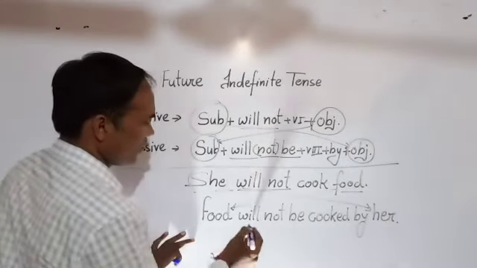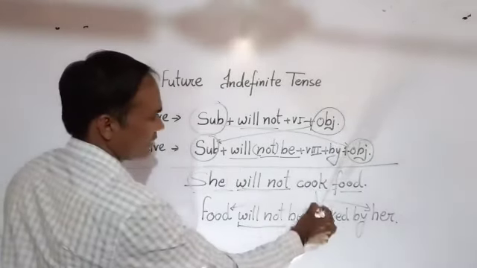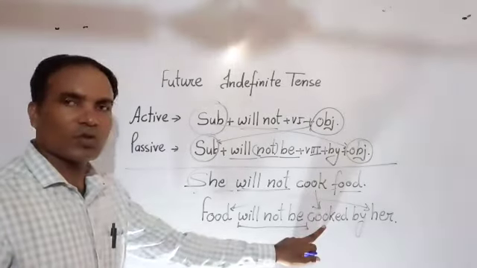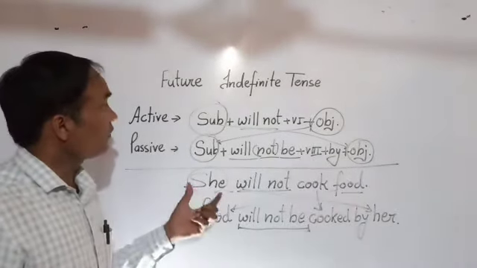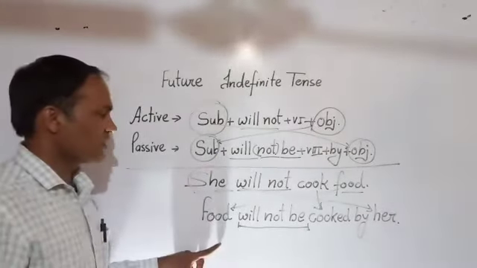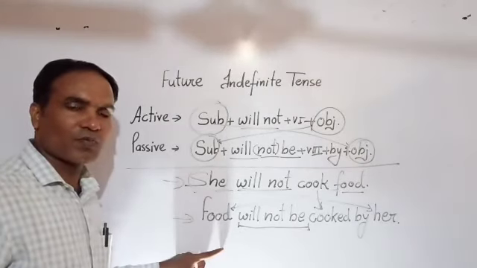On the place of will not, now we are using will not be, and third form is here, cooked. Like this you can change a sentence of future indefinite and negative sentence active to passive voice. This is active voice and this is passive voice.